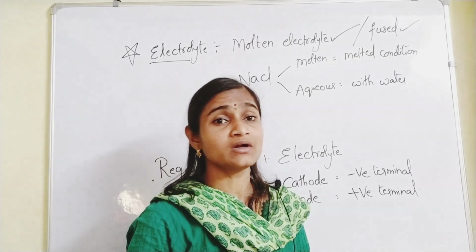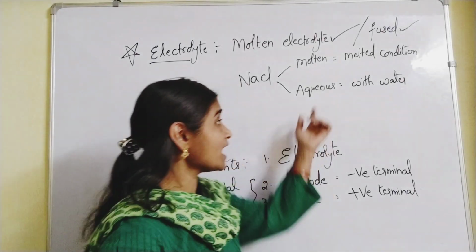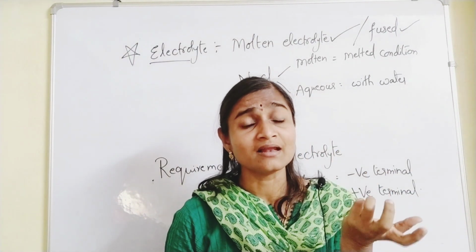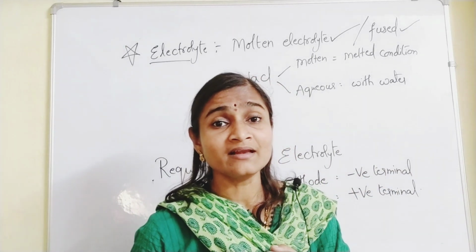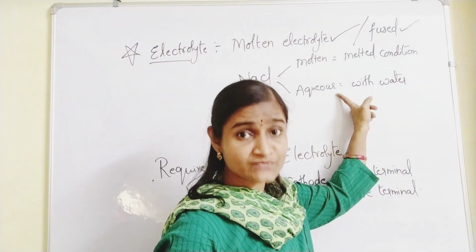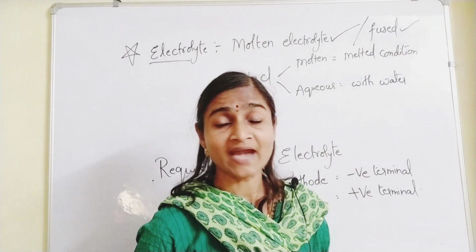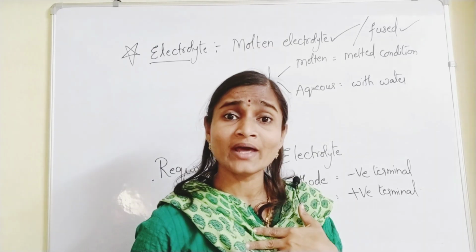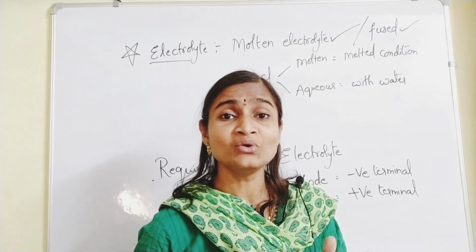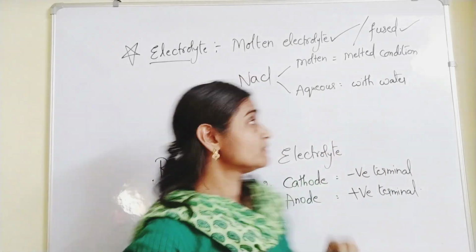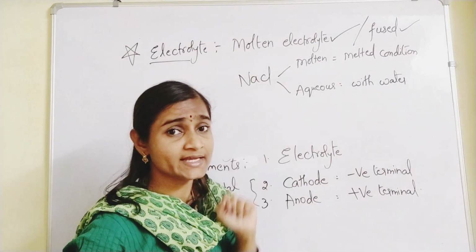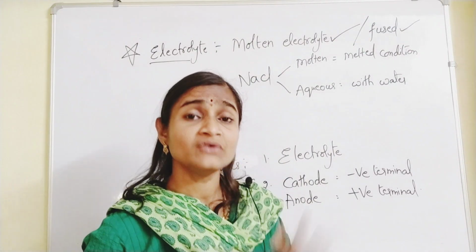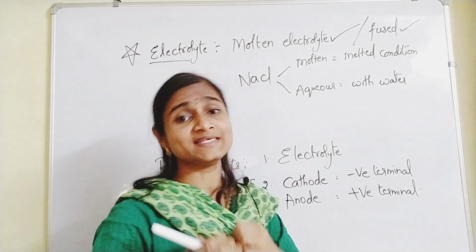Why should we not take aqueous? Because if you take an aqueous substance, our main aim is to get what? Metal. But if you take water or aqueous form, you will not get metal at the cathode. Instead of metal, you will get hydrogen gas. Our requirement is to extract metal from the ore. KCl, NaCl, suppose you have taken. What is the metal in that? Sodium is the metal. So we want sodium metal to be extracted from NaCl.